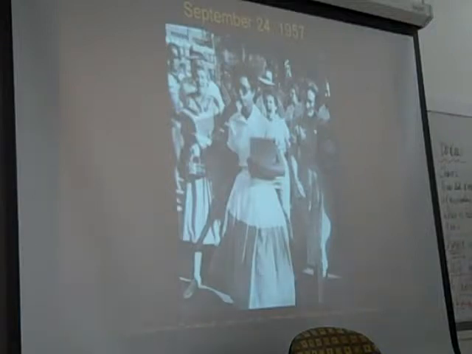This is Elizabeth Eckford, the student whose family didn't have a telephone, and so she didn't get the message about the changed location. And she's forced to brave this crowd, this hostile, violent, racist crowd on her own. That lady looks like she's going to hit her. Fortunately, no one hit her. Plenty of people did spit on her. They hurled all kinds of epithets, racial and otherwise.